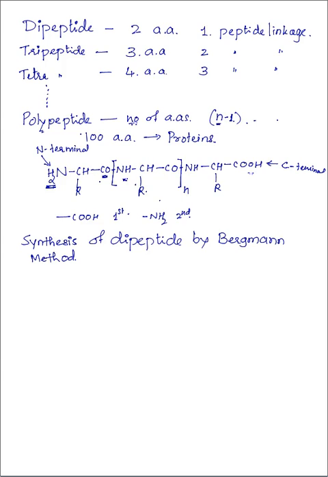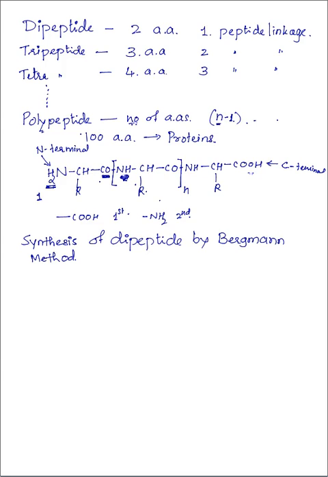So which one is the first amino acid? Its amine group should be protected. So the protection of the amino group is the first step. Then activation of the carboxyl group, so that it can form a peptide linkage with the other amino acid.